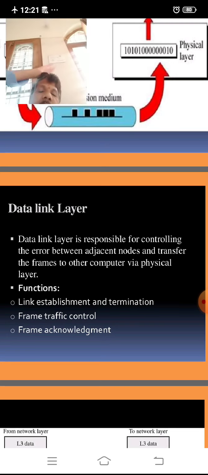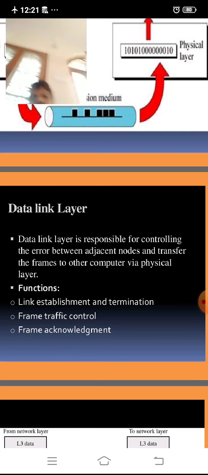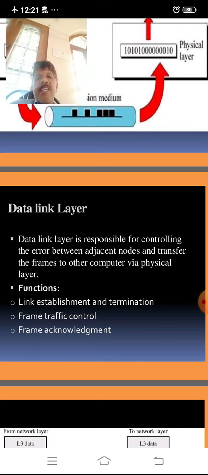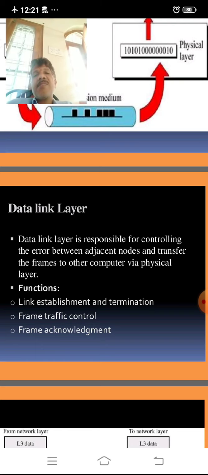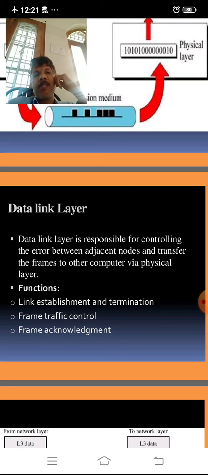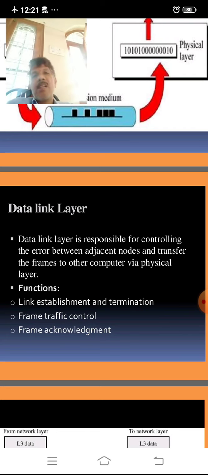That is the data link layer. Its basic functions are link establishment and termination, frame traffic control, and frame acknowledgement. These are the three functions of the data link layer.